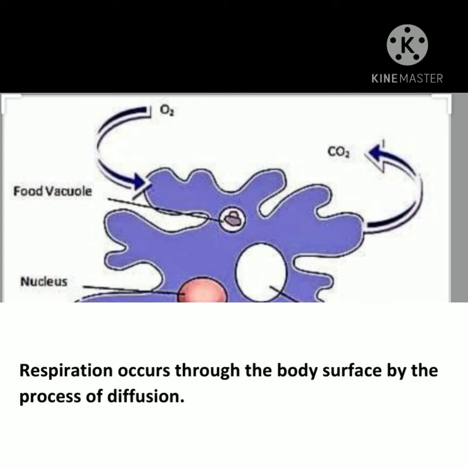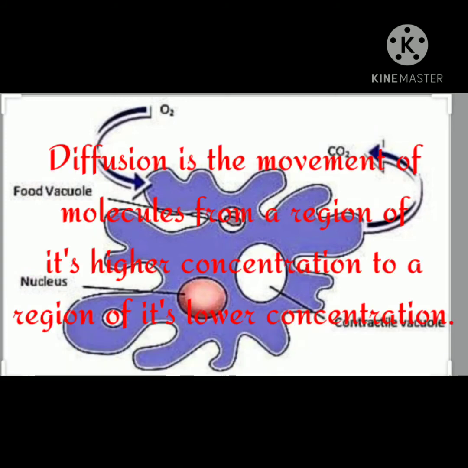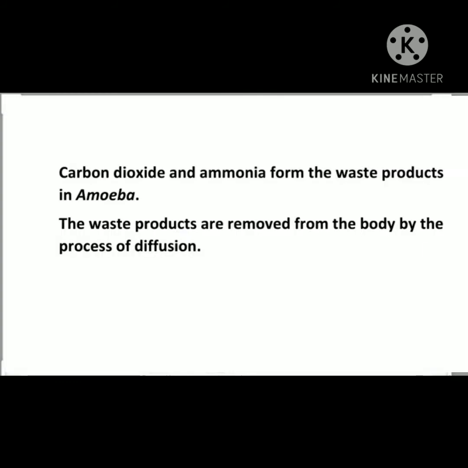So the water contains oxygen. So here diffusion takes place. We've already learned what is diffusion. Diffusion is the movement of molecules from a region of its higher concentration to a region of its lower concentration. So oxygen from the surrounding water enters the body of the amoeba through the process of diffusion.